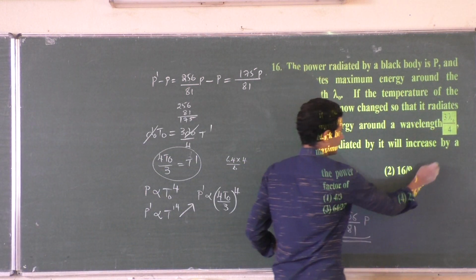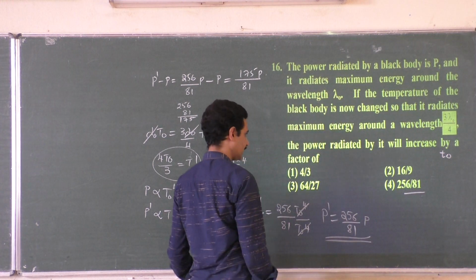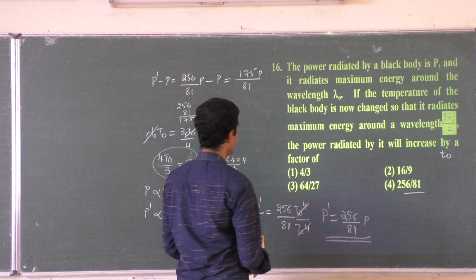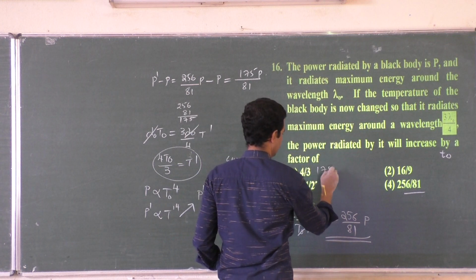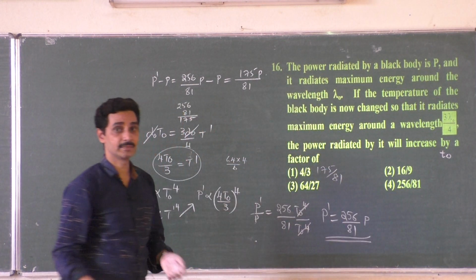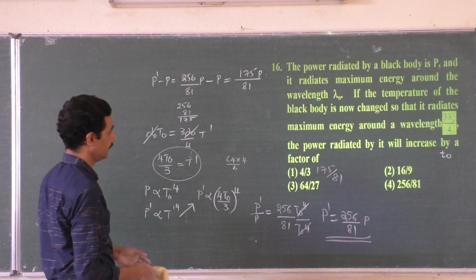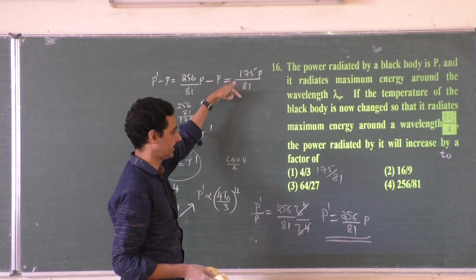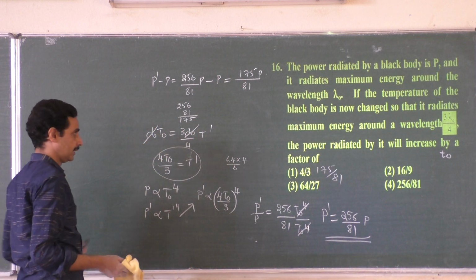If it increases to a factor of, this answer is correct, but increases by a factor of this much, 175 by 81. So you have to change any one answer, say 175 by 81, change it. Increases by means you have to write the extra, that is 175 P by 81. By a factor of 175 by 81, P is not needed. That is the 16th one.